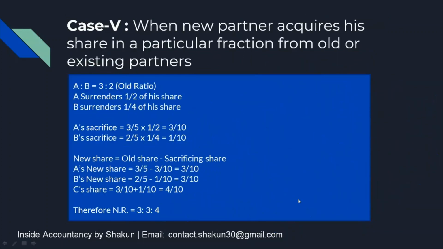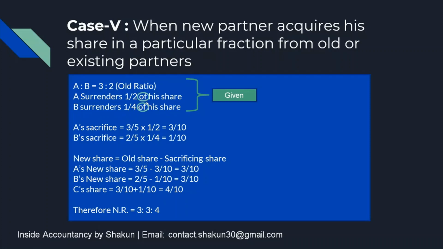Moving on to case 5, when the new partner acquires his share in a particular fraction of the old or existing partners' shares. This will be clearer as I start explaining the case. What is given in the question? A and B are partners sharing profits in the ratio of 3:2. That is the old ratio. A surrenders 1/2 of his share. B surrenders 1/4 of his share.